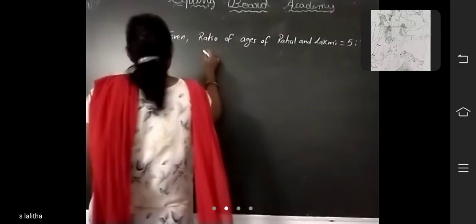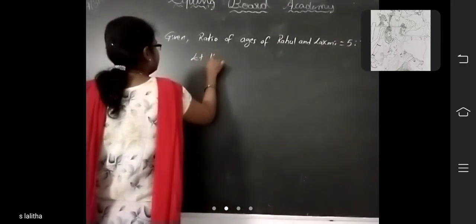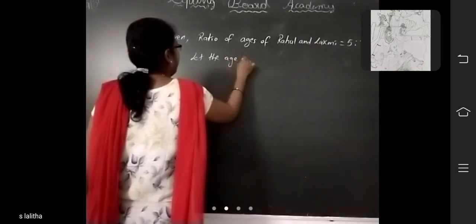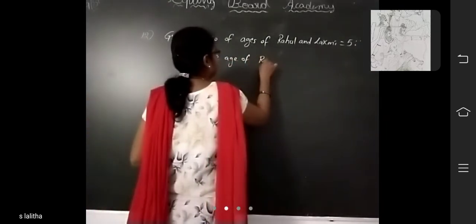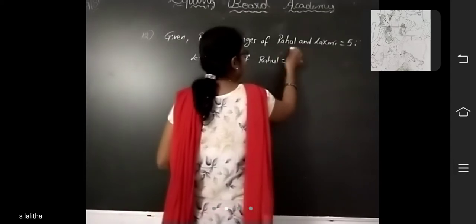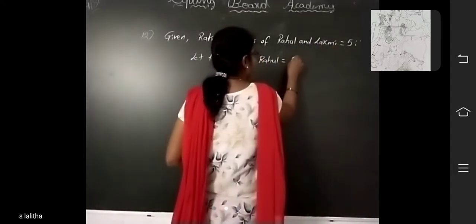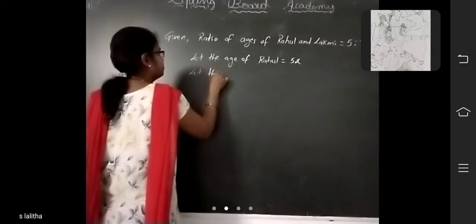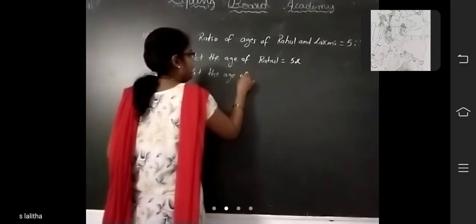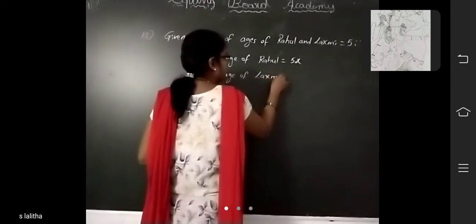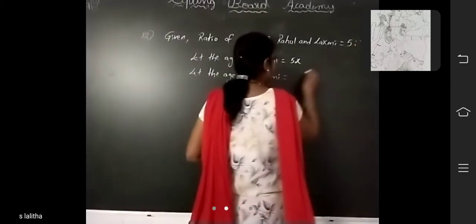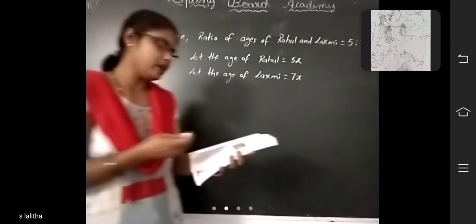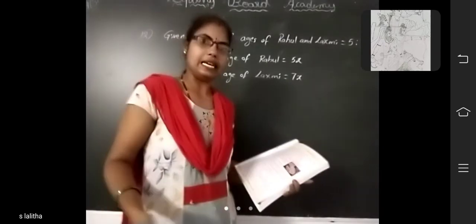Now let the age of Rahul be equal to, Rahul ratio is 5 now, so 5x. Okay, let the age of Lakshmi, what is the ratio? Here 7 now, so 7x. And next, what is given? 4 years later.